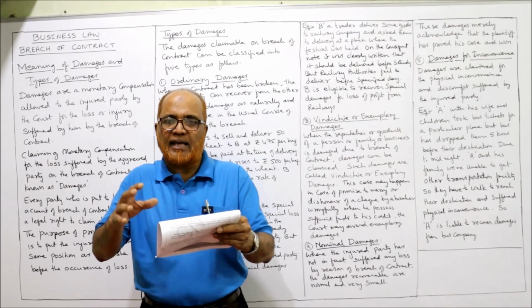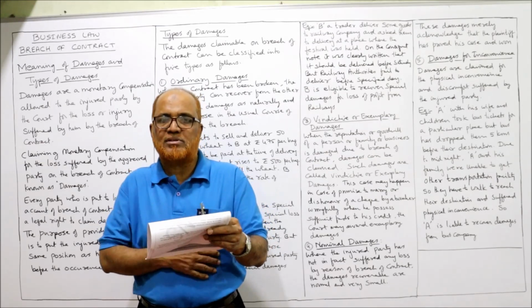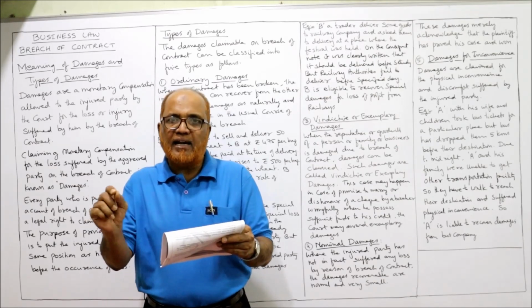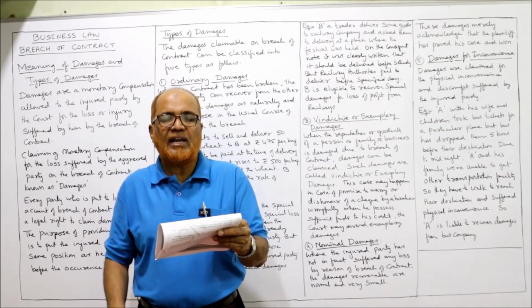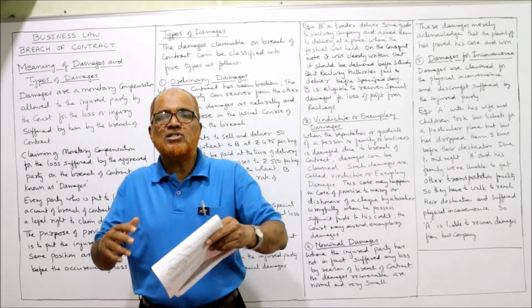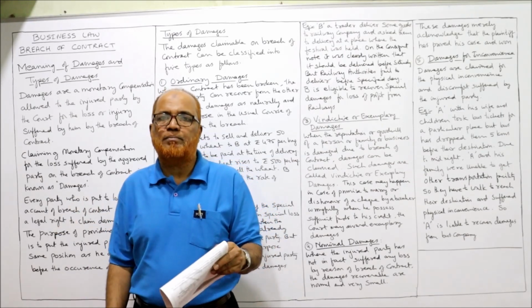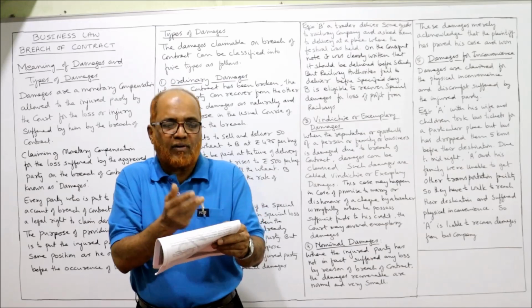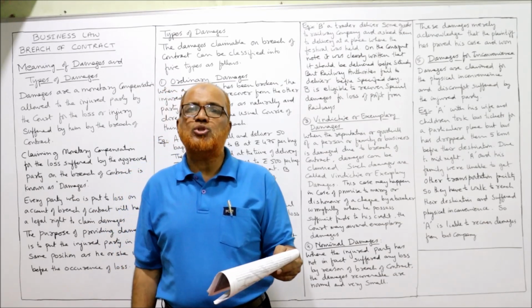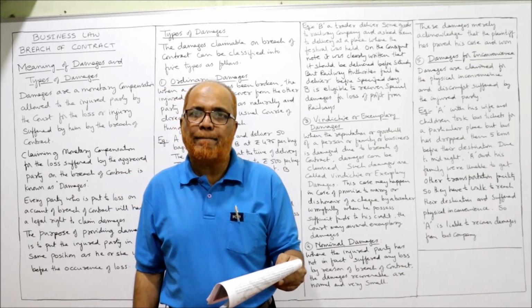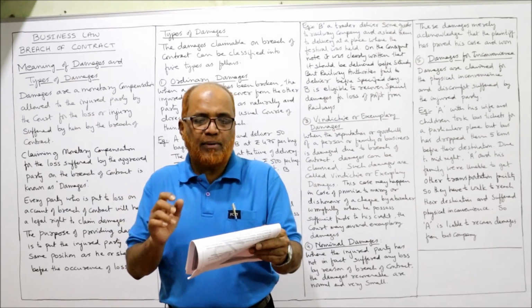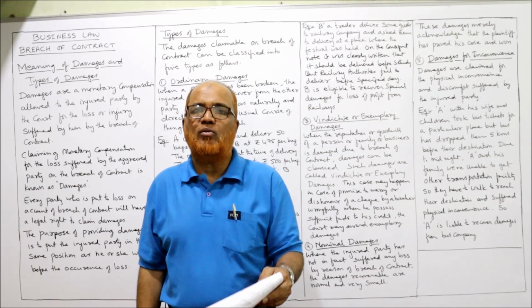Actually, the agreement is between Watson and James. James has breached the contract. He had already entered into the contract to purchase the ship for 1,60,000. Later on, James refused to purchase the ship. Ultimately, Watson sold the ship to another customer for 1,50,000. That means 10,000 rupees loss was incurred by Watson. So what are the remedies available to Watson?